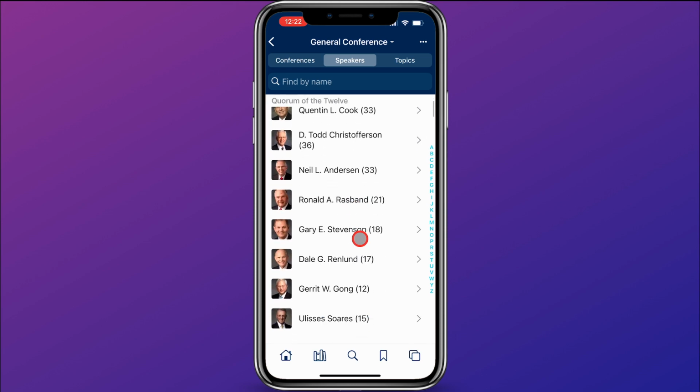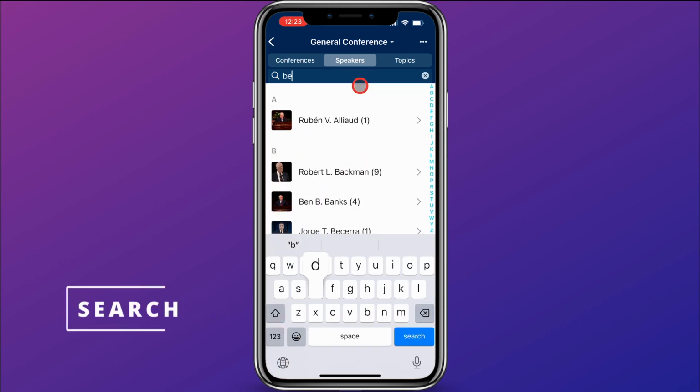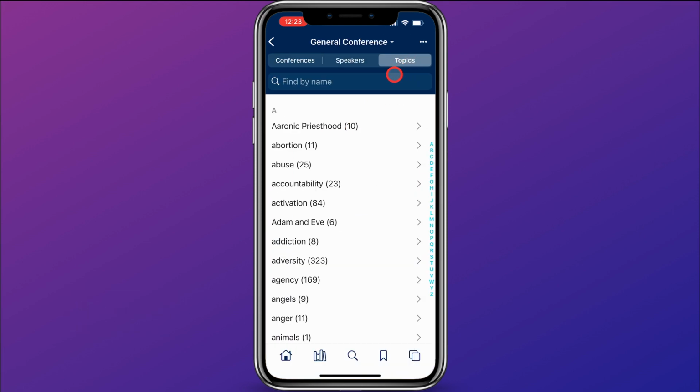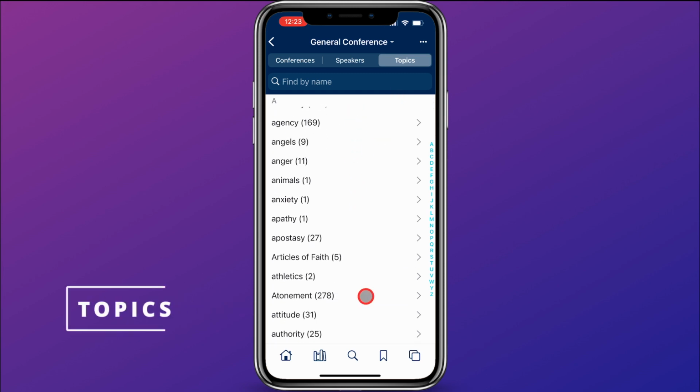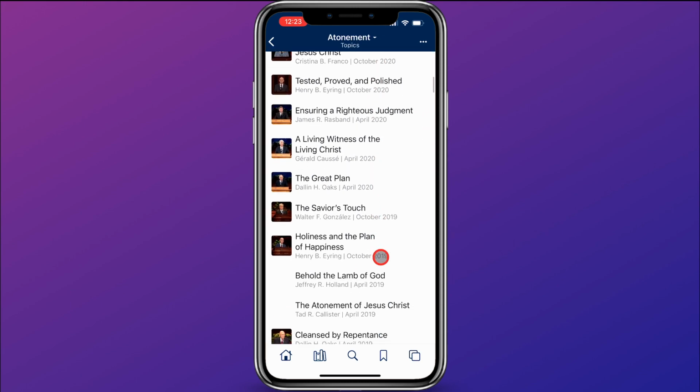They have lots of different speakers that you can do that with. You could also come up here and search. Say I wanted talks by Elder Bednar. I could search for Bednar and you can see it pulled up right there. In addition, you can filter conference talks by topic. So say I want to study conference talks on atonement. I can click here on atonement and it'll pull up all the conference talks that have talked about atonement.